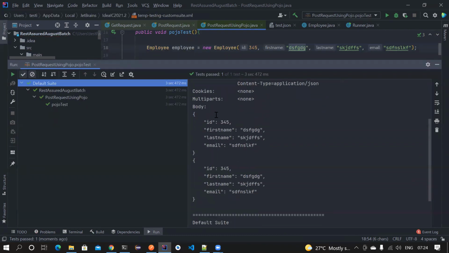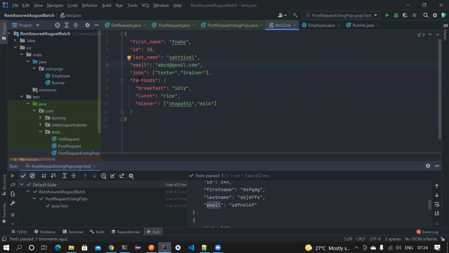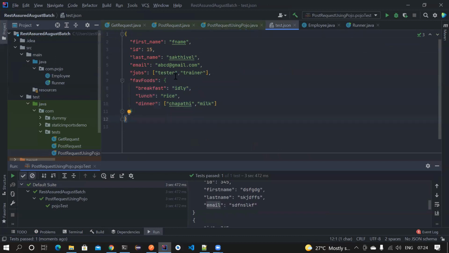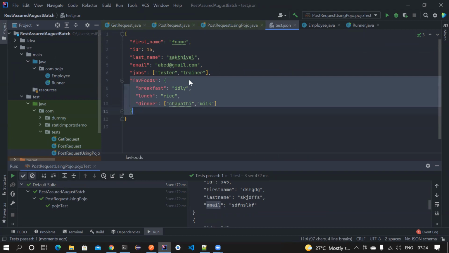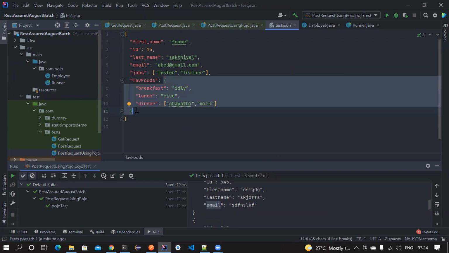If you notice very closely, we have constructed ID, first name, last name, and email. Everything is good, but my intention is not a simple JSON like that. It is a very complicated JSON. It has an array, and then it has another JSON object within the root node. So how do we create this? First, let's do favorite foods. We have a JSON object inside another JSON object, so we need to create one more class. Like I told you, for every curly brace you need to create a new class.